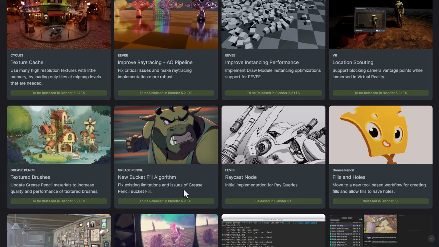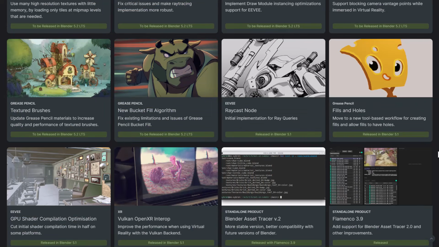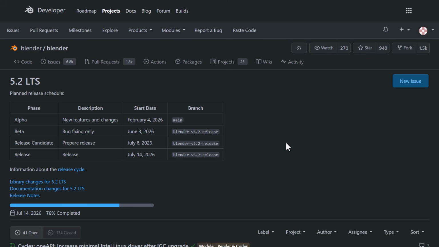And for those who would like to know when Blender 5.2 will be released, this will be moving to beta on June the 3rd of 2026. And final release will be on July the 14th of 2026.